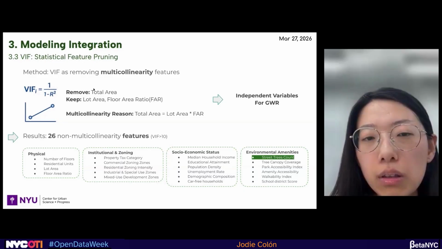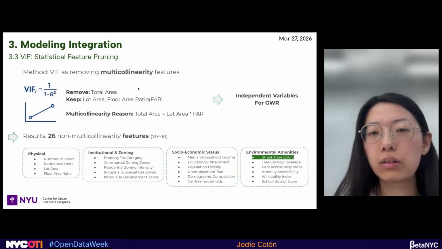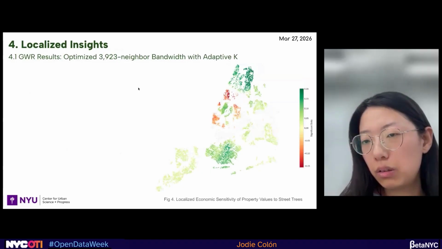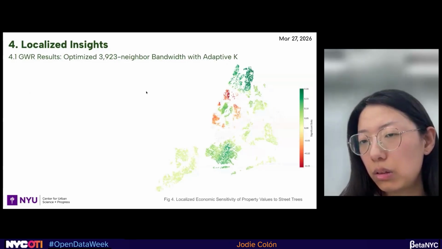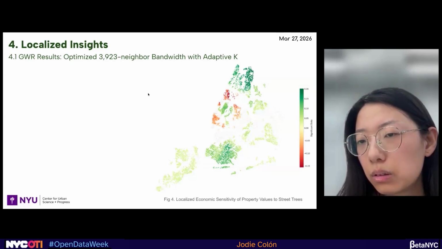The lot area, are you using the actual square footage of the tax map lot, or are you using the buildable area? Because certain lots you can only build on 65%, certain lots you can only build on 100%. And I think that might factor in whether there's yards or not, whether you can build out all the way to the lot lines or not.